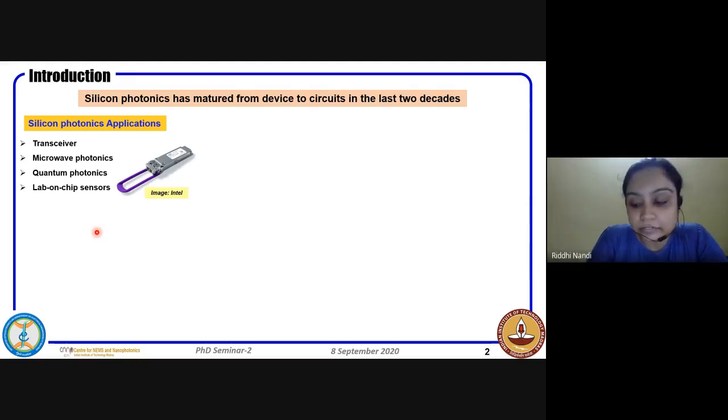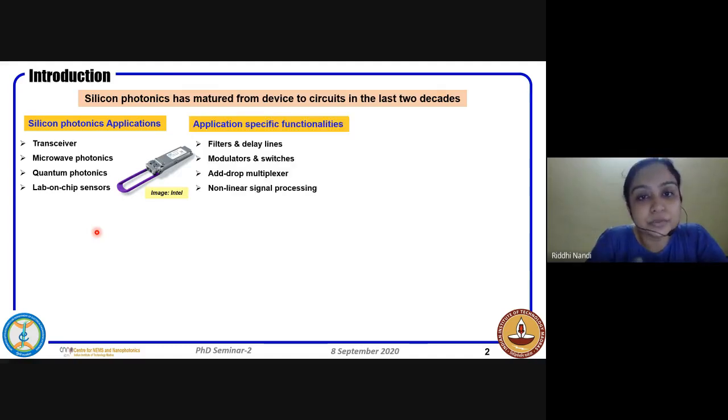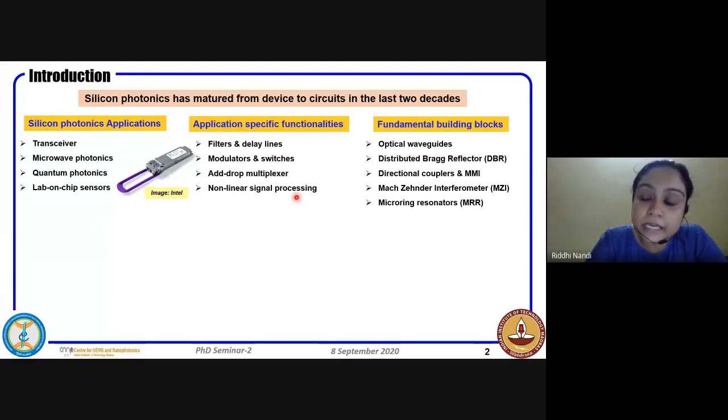All these are very promising, and to realize these applications, you need different kinds of functionalities, like filters, modulators, multiplexers, and, mostly for quantum photonics, nonlinear signal processing. To realize these functionalities, we need the basic building blocks, the different kinds of devices, starting with waveguides, DBRs, then directional couplers, Mach-Zehnders, and ring resonators.